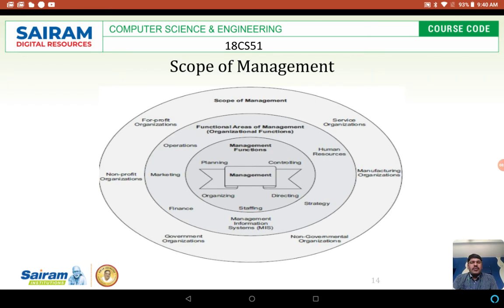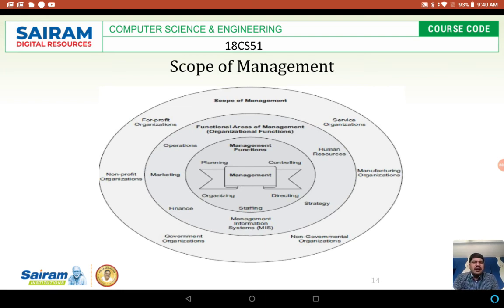The third one is government organizations. There are so many government organizations. For example, SBI, State Bank of India, is a government organization. Indian Railway is a government organization. Like that, there are so many organizations. There also management will be there, but it will come under government.